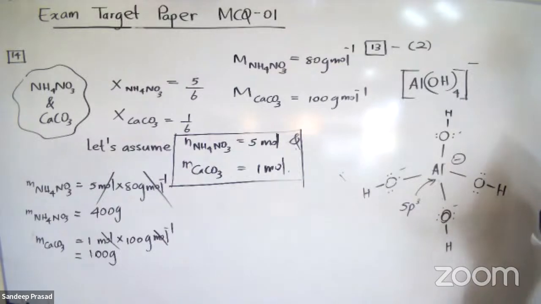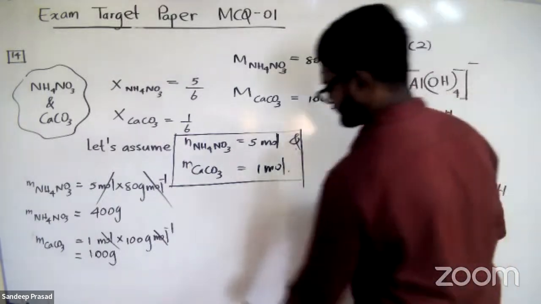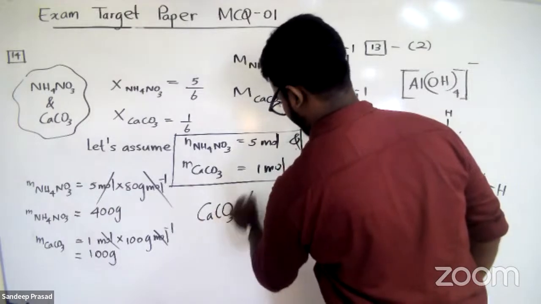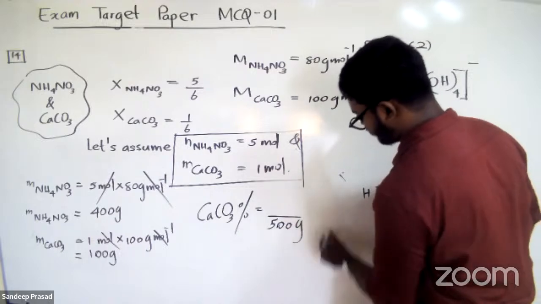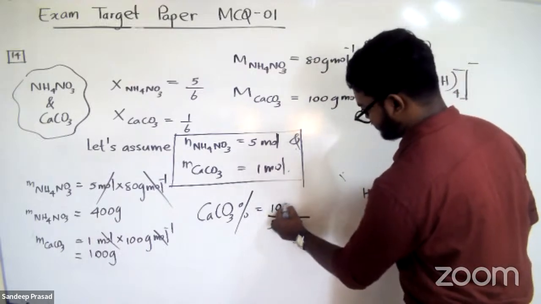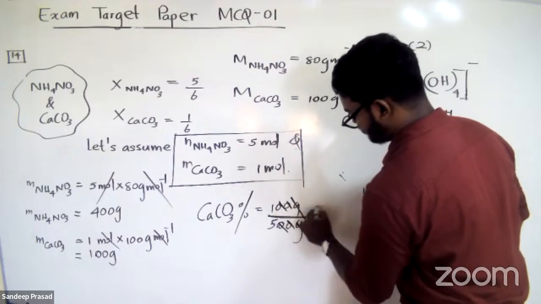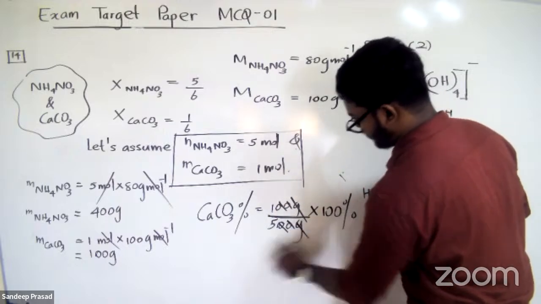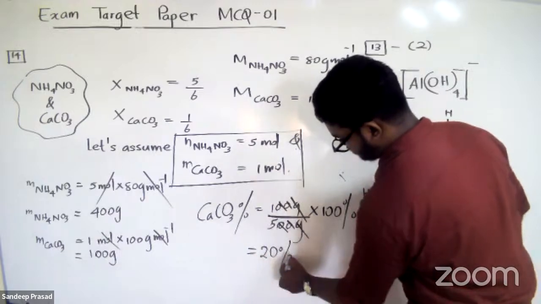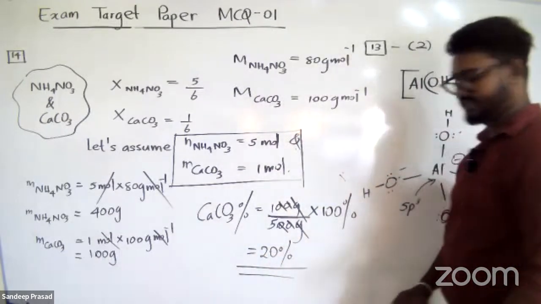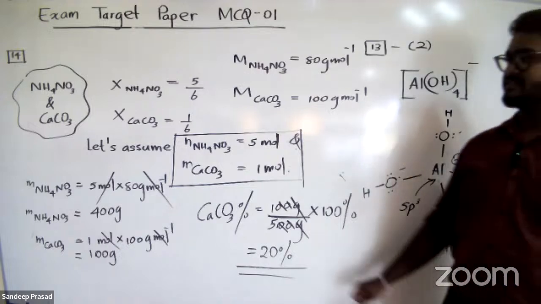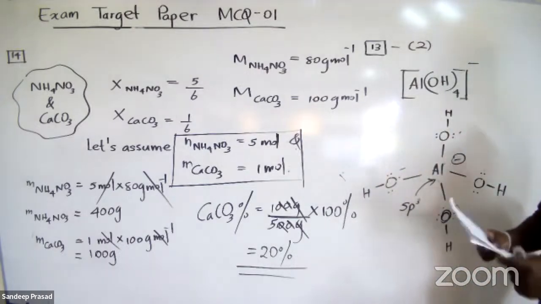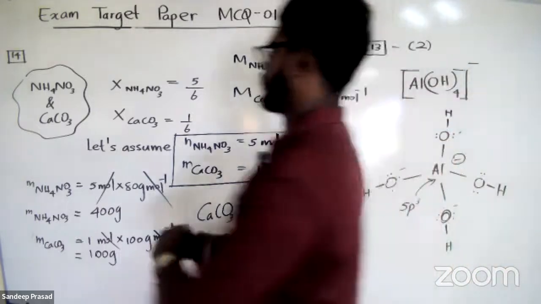They're asking what is the mass percentage of calcium carbonate. What is the total mass? Total mass is 500 grams. Out of 500 grams, calcium carbonate mass is 100 grams. Multiplied by 100%, the answer should be 20%. So 20% of calcium carbonate is there in the sample. Question number 14, the answer is first.